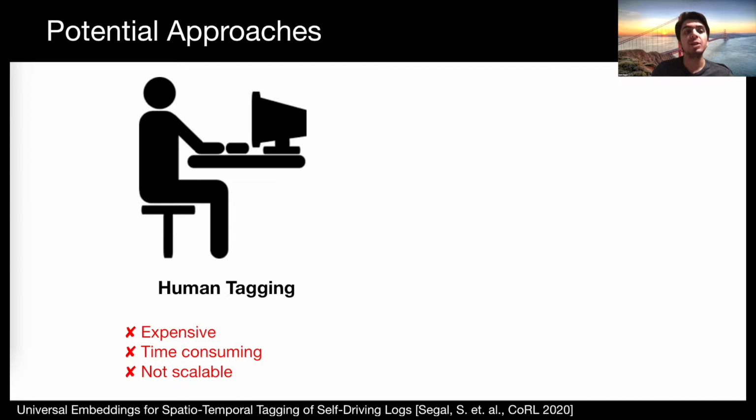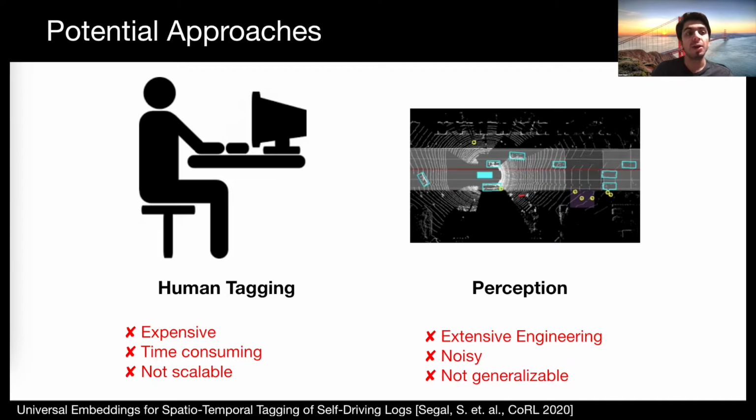The simplest option is for humans to manually tag self-driving scenes. While this approach can be effective for small datasets, it is far too expensive to scale to databases containing millions of miles. Alternatively, the outputs from the onboard perception system could be reused to heuristically reason about different scenarios based on the detections over time. Unfortunately, this approach requires extensive engineering, often returns noisy results, and cannot generalize to many scenarios that require reasoning about more than the detected actors.